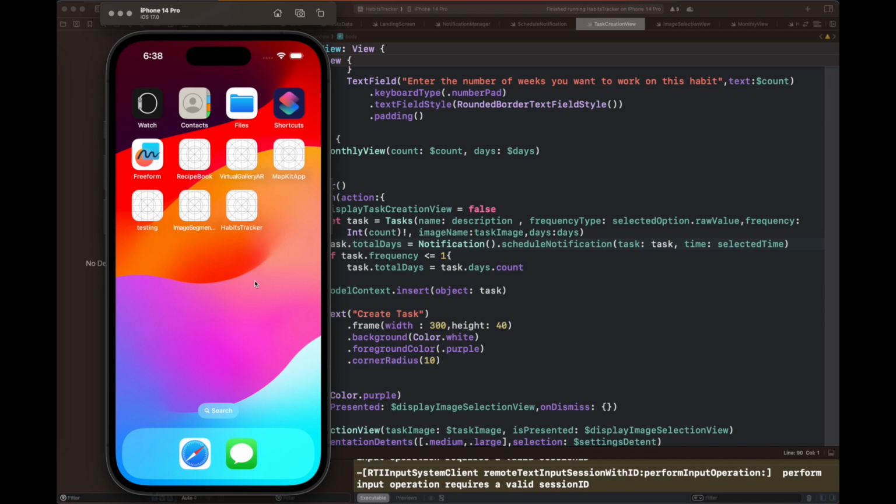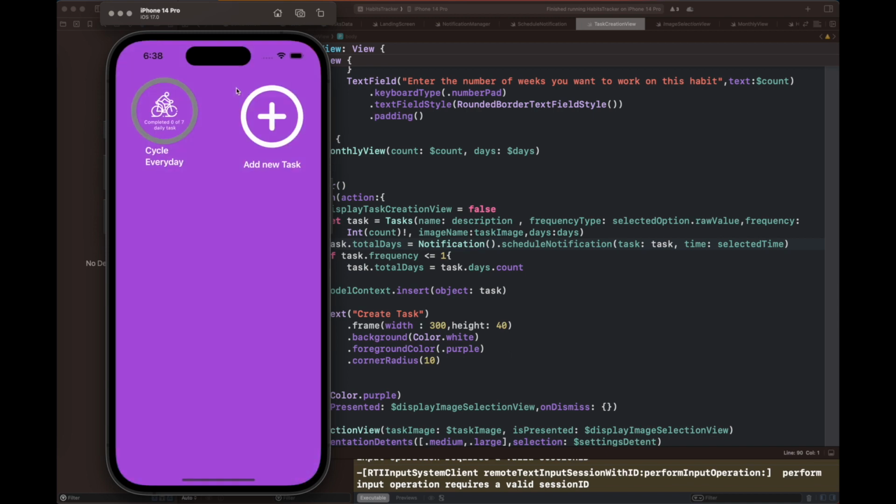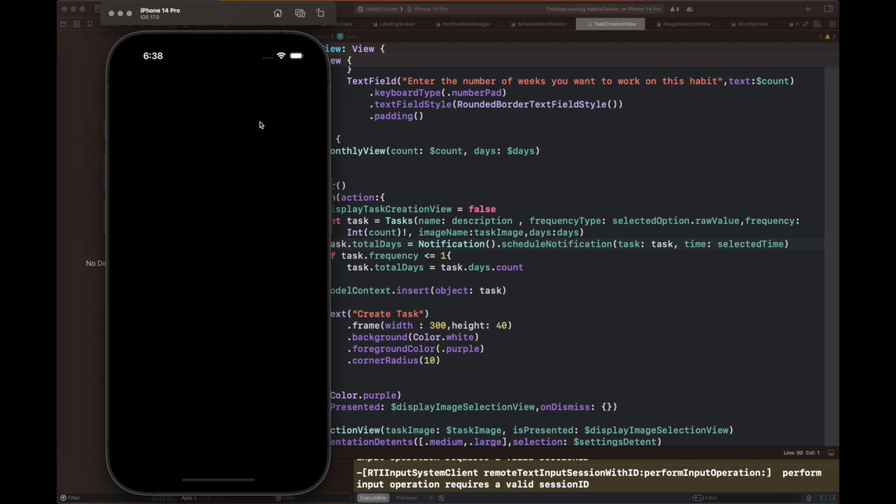So you have seen that I've scheduled it on all days, and once a notification is received, I'm going to click on it. You will see that the text "Completed 0 of 7 tasks" is updated on the first click, and on the second click on the notification, the progress bar is updated accordingly.